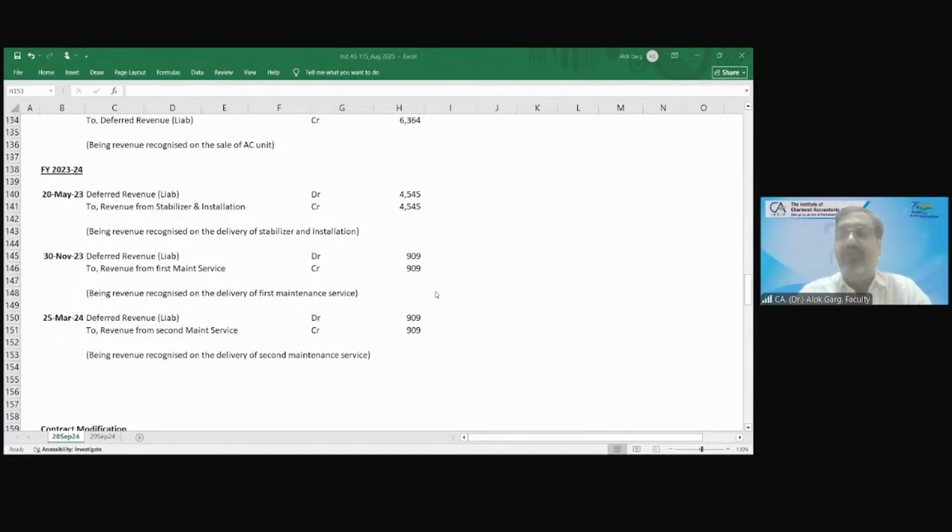Now you have understood why performance obligation, what is performance obligation, what is the transaction price, why to allocate, for the purpose of revenue recognition, and what is this deferred revenue, how to recognize, how to measure. So we have covered this concept, right?